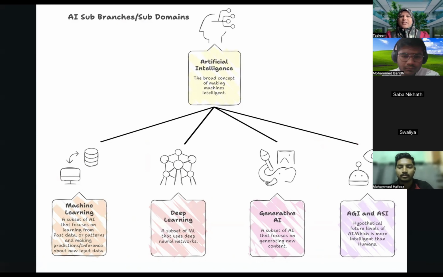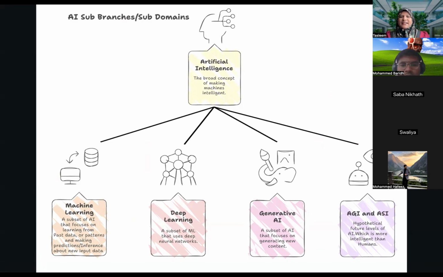Moving on, we know that artificial intelligence is about making machines intelligent. So what are the subdomains or sub-branches of artificial intelligence? It is categorized majorly into machine learning, and within machine learning we have deep learning and generative AI.